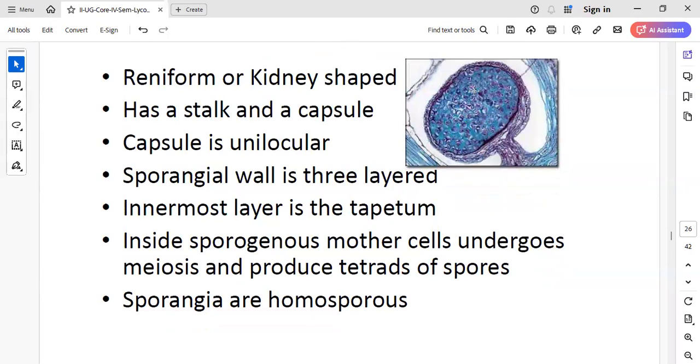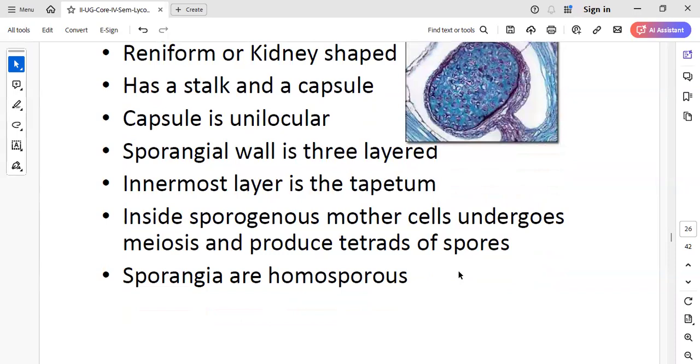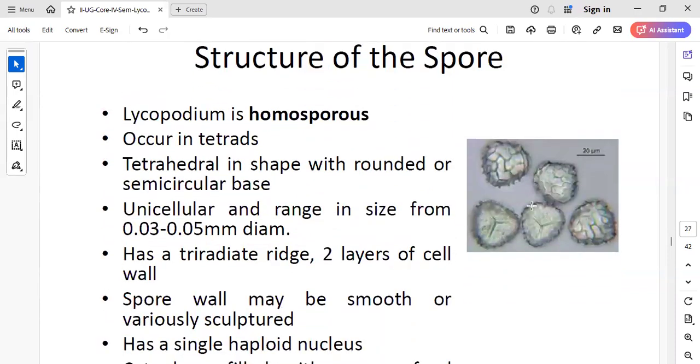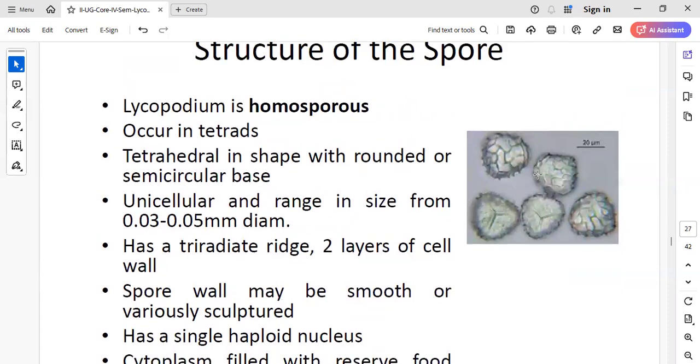Each sporogenous mother cell undergoes meiotic division and results in the formation of 4 spores, or a spore tetrad. All these spores are of one kind, that is, they are homosporous type. All these spores are equal in size and structure. So Lycopodium is of homosporous type.